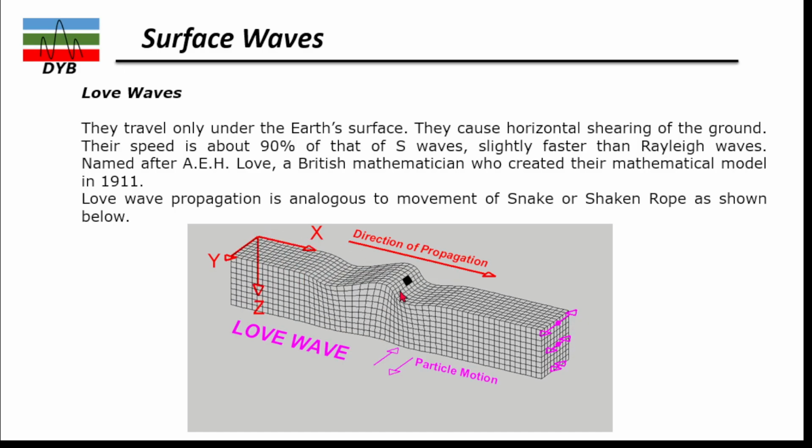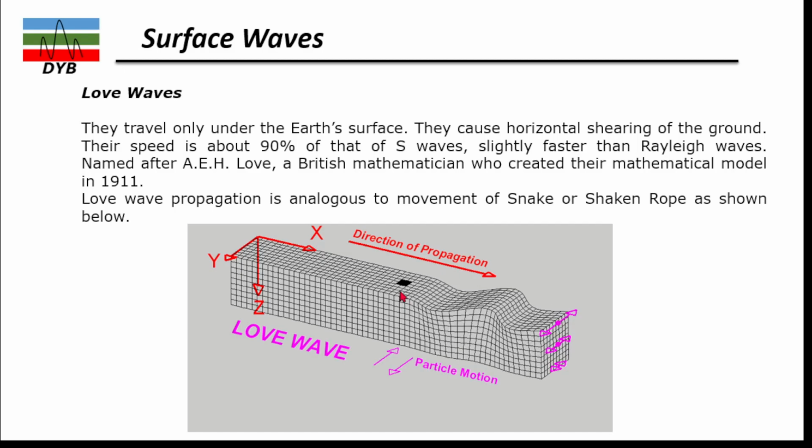In seismic exploration, normally we use the P waves and S waves, and the Rayleigh waves, which are the ground roll, are mostly removed.